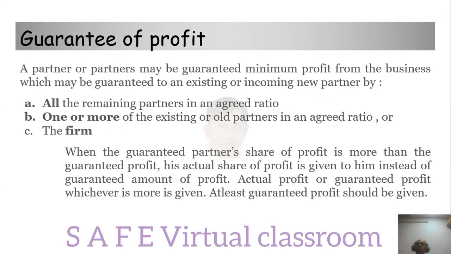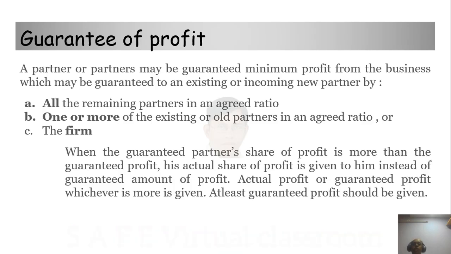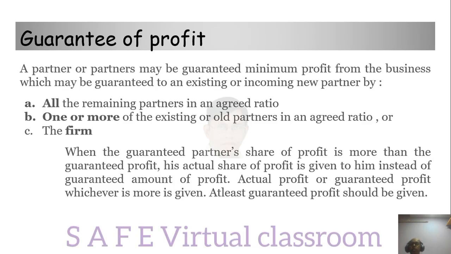So, guarantee of profit. A partner or partners may be guaranteed minimum profit from the business, which may be guaranteed to an existing or incoming new partner. What happens is, there may be one partner who is a very talented person, so you don't want him to leave the firm, or he is willing to join the firm. Then you can guarantee him a minimum profit so that he remains in the business. The guarantee may be given by all the partners, or by one or more of the existing or old partners in an agreed ratio.